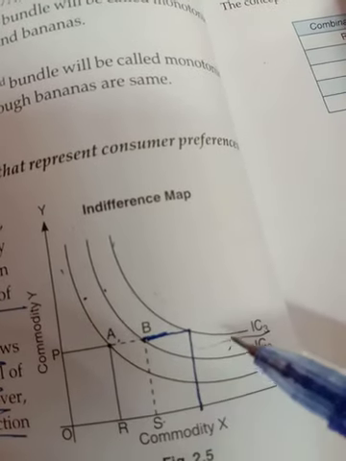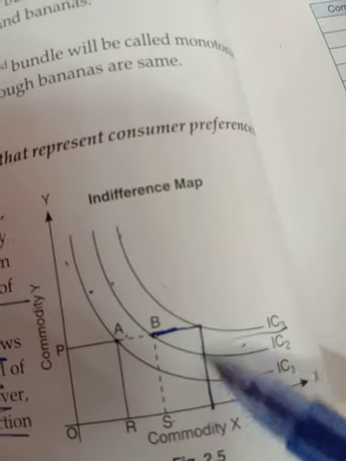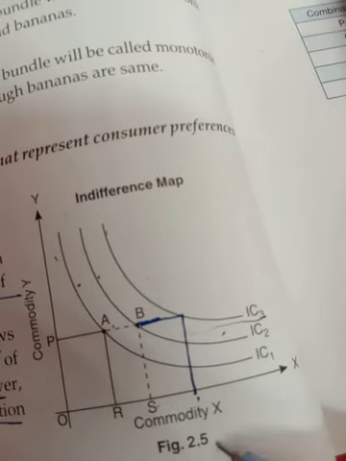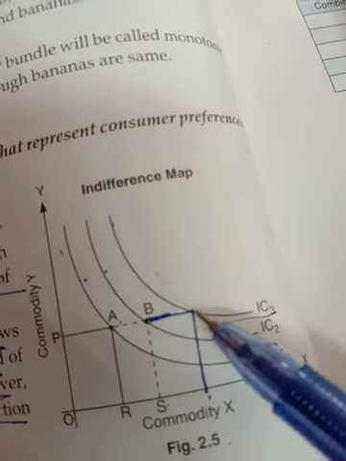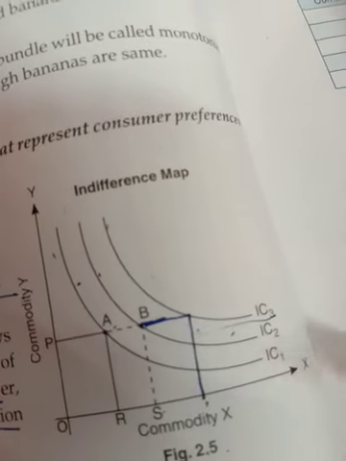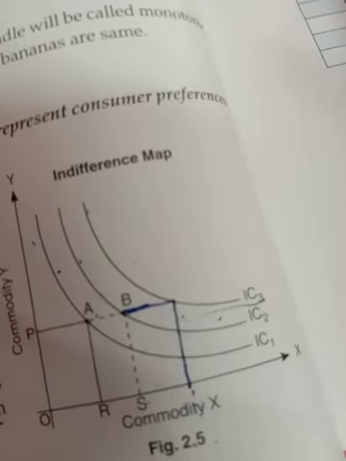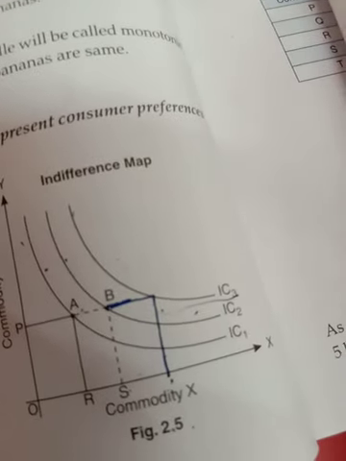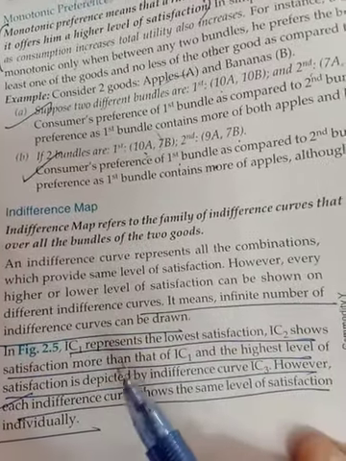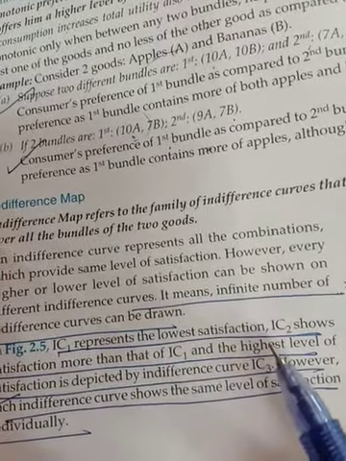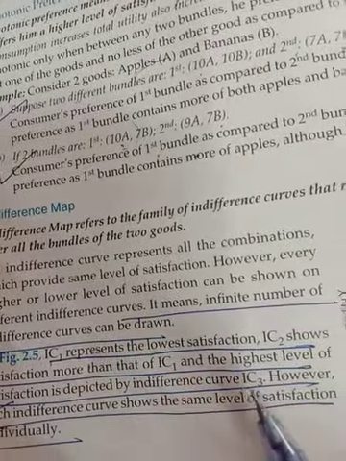Now if we go to IC3, the quantity of commodity X also increases, like you can see. Now the point is here, so more quantity of X commodity at IC3. As quantity goes on increasing, the satisfaction level is more at IC3 due to monotonic preference, then IC2, then IC1. Fine. So a higher indifference curve gives a higher level of satisfaction because more quantity is represented by that particular indifference curve. It is also mentioned here: an infinite number of indifference curves you can make, and IC1 represents the lower satisfaction, IC2 shows satisfaction more than IC1, but the higher level of satisfaction is depicted by indifference curve IC3.